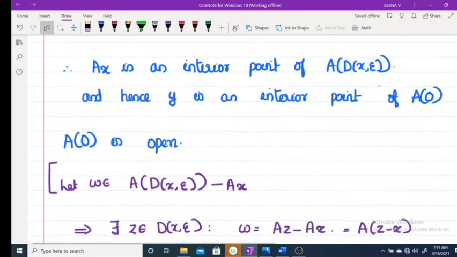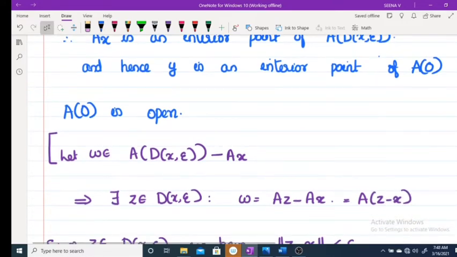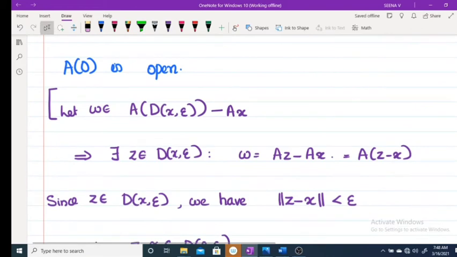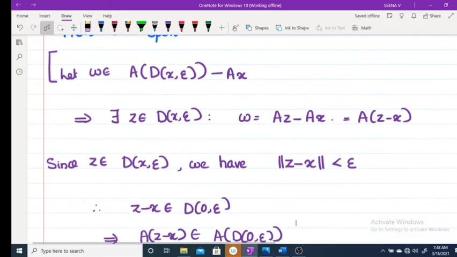Now moving to the proof, let W belong to A D(x, epsilon) minus Ax. This implies there exists a Z belonging to D(x, epsilon) such that W equals AZ minus Ax, that is A of (Z minus x). Since Z belongs to D(x, epsilon), we have norm of Z minus x less than epsilon.